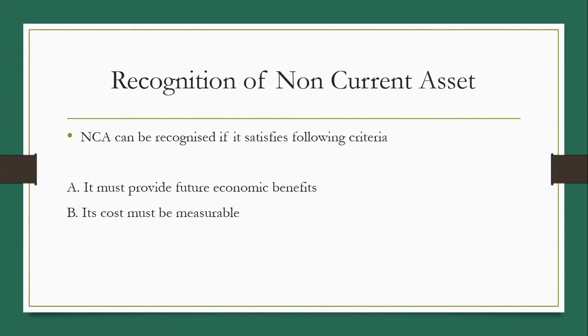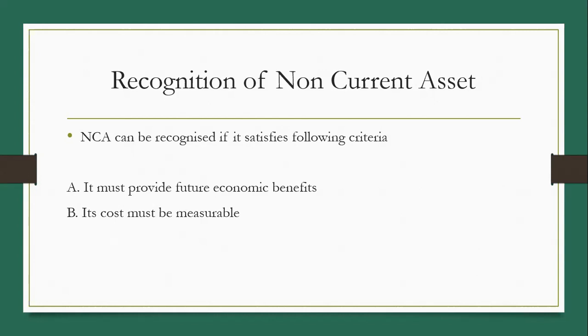In order to recognize any asset as a non-current asset, it must satisfy two basic criteria. First, it must provide future economic benefits. That means the asset should generate some income in future. And second, its cost must be measurable. So we must be able to measure the cost incurred for that asset.